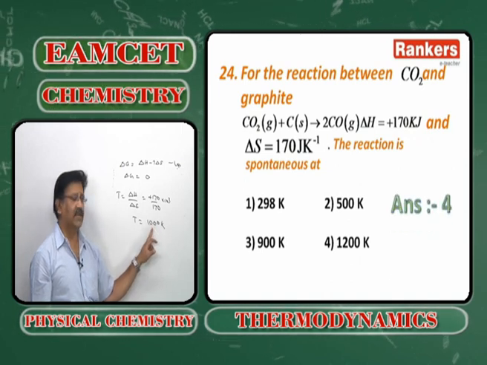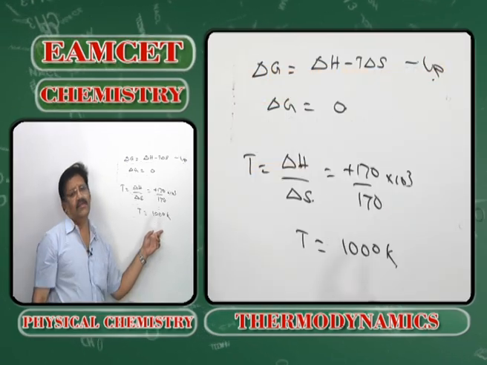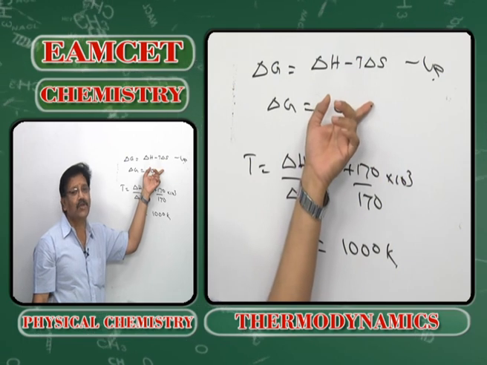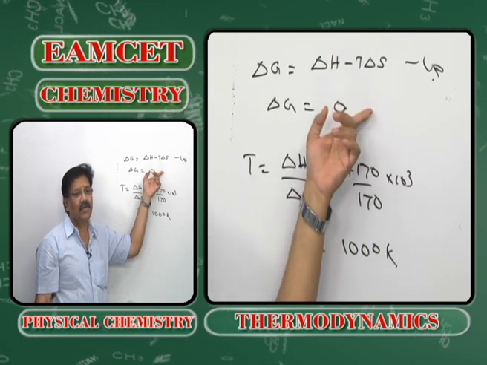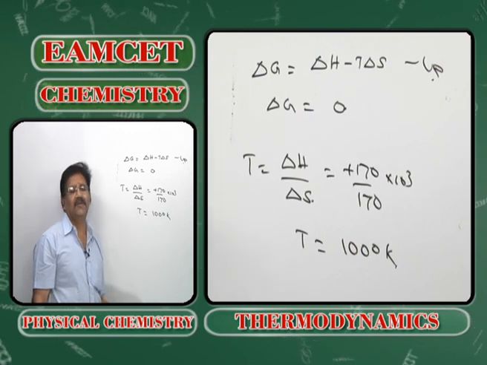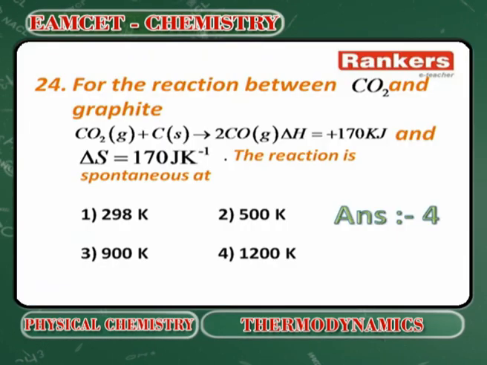The process becomes spontaneous at temperatures higher than 1000 Kelvin, because mind that if the process is endothermic, delta H takes a positive sign. When delta H takes a positive sign, delta G can be negative only at high temperatures. So this process becomes spontaneous at temperatures above 1000 Kelvin, which is in option 4. So option 4 is the answer. Next.